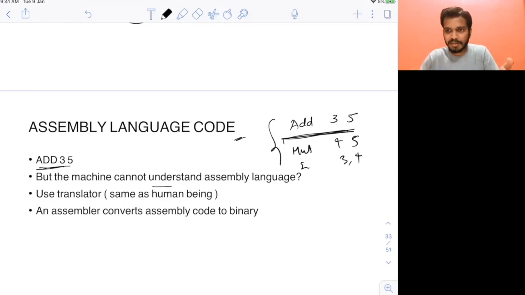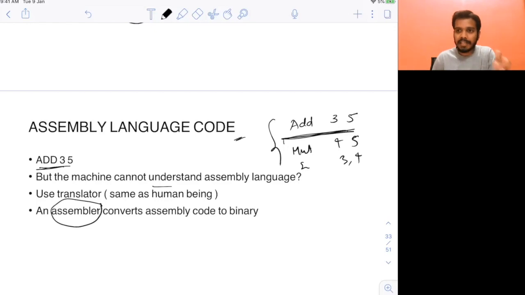In human beings also, right, you have a translator. Let's say if you do not understand someone else's language, you will use a translator to convert your language into the language they can understand. Similarly, they will also do the same. Similarly, in a computer system, you will do the same. There is actually a tool or program called an assembler.